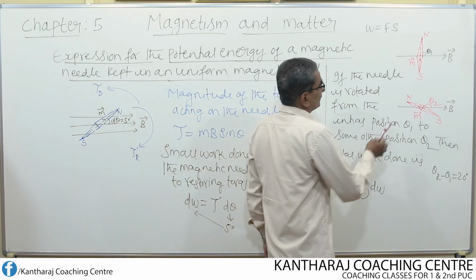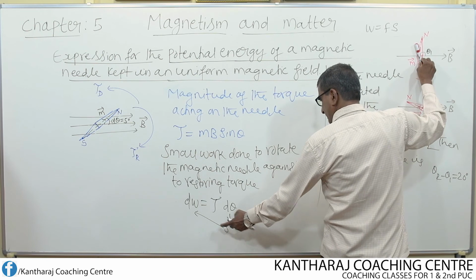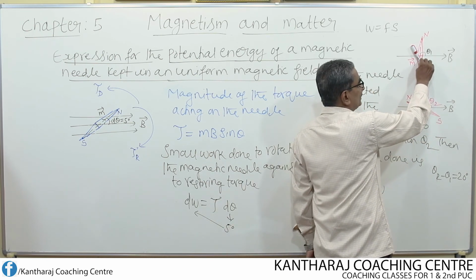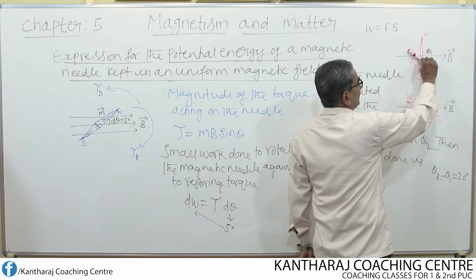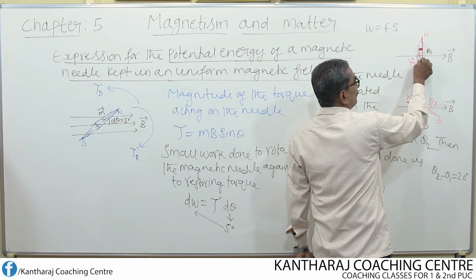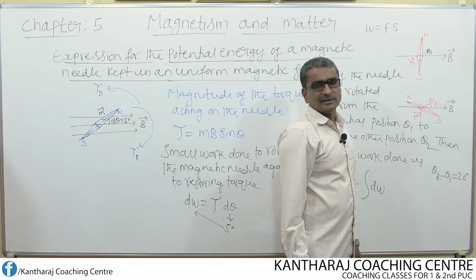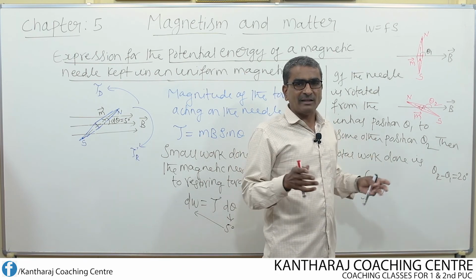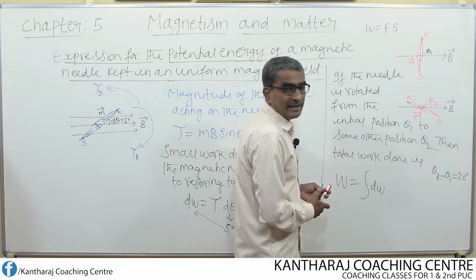Look here, it is like this. Work done to rotate through 5 degree, dW. Work done to rotate 5 more degree, dW. Work done to rotate 5 more degree, totally 15 degrees over. Again, work done to rotate 5 more degree. So, for 5 degree work done, what is the total amount of work done? If I add all the work done, that gives the total work done, which is represented by W.